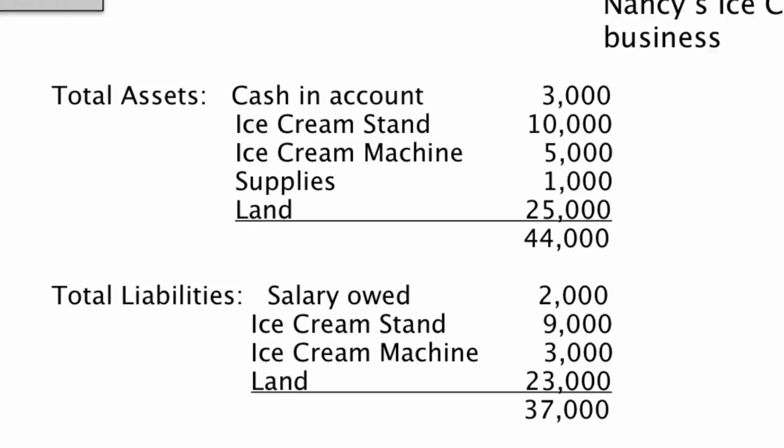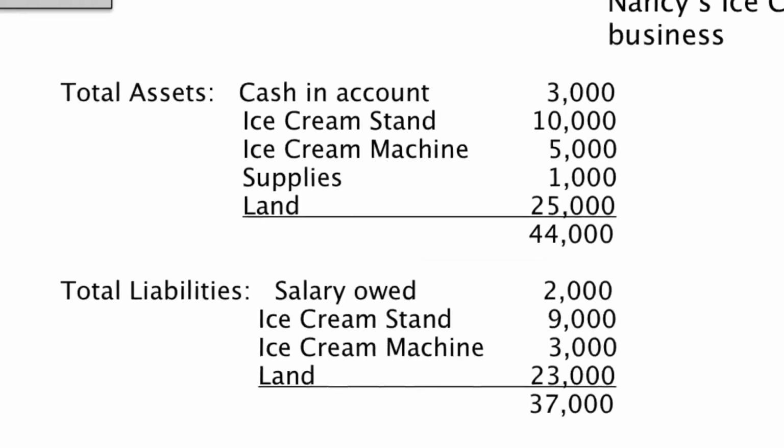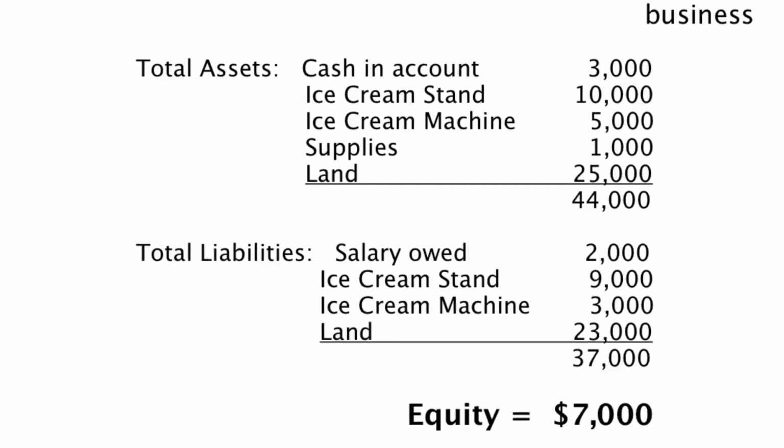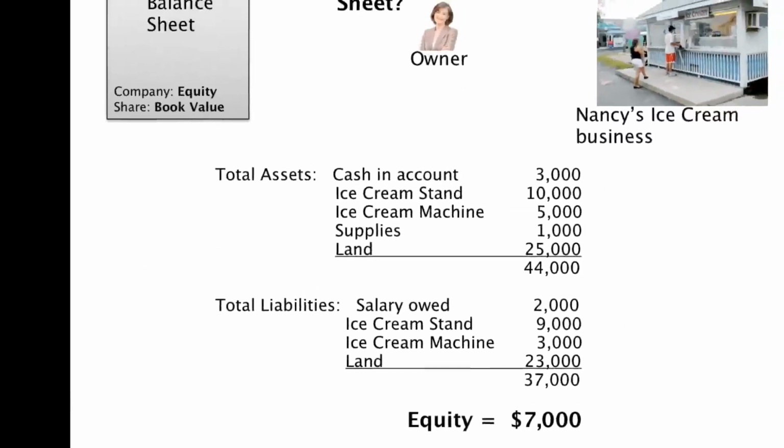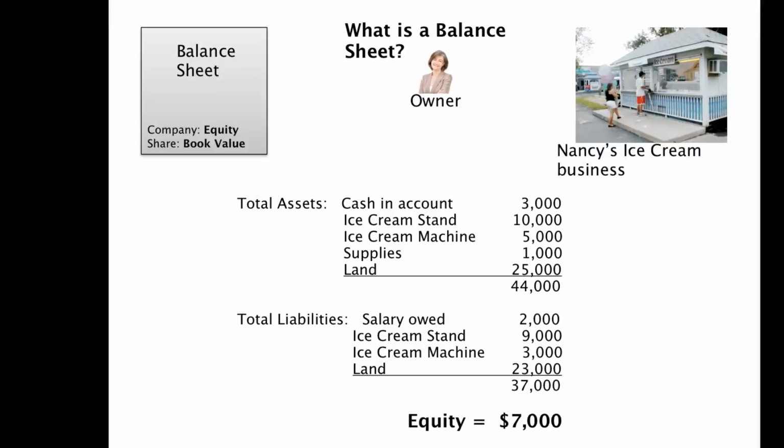So what we've got to do is we just take the total assets, we subtract the total liabilities, and we see that Nancy's equity in this business, and the equity is just the difference between those two, is $7,000. So this sheds a whole lot of light on Nancy's ice cream stand. It might be making $20,000 a year in profit, but the only thing it's worth on the books right now, which is her balance sheet, if you look up in the top left there, the equity is only $7,000 on this business.